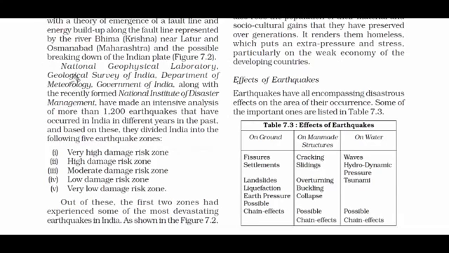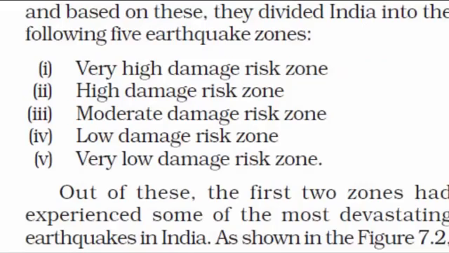After making intensive analysis, some of our government agencies like National Geophysical Laboratory, Geological Survey of India, Department of Meteorology and the recently formed National Institute of Disaster Management, they have collectively come to a decision wherein they will divide India into the following 5 earthquake zones: very high damage risk zone, high damage risk zone, moderate damage risk zone, low damage risk zone and very low damage risk zone. Out of these, the first 2 zones have experienced some of the most devastating earthquakes in India.